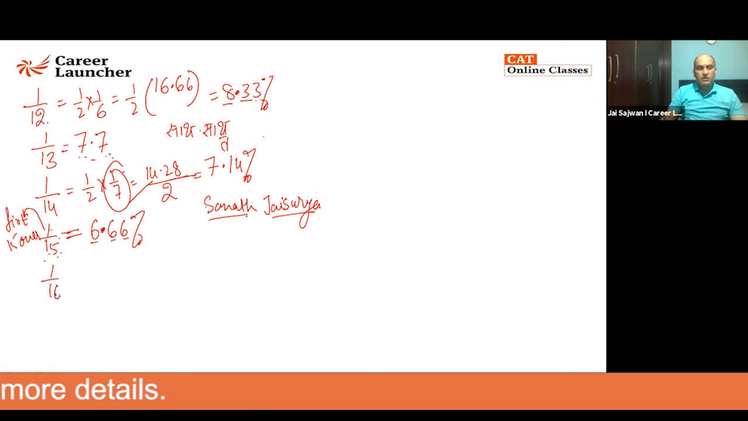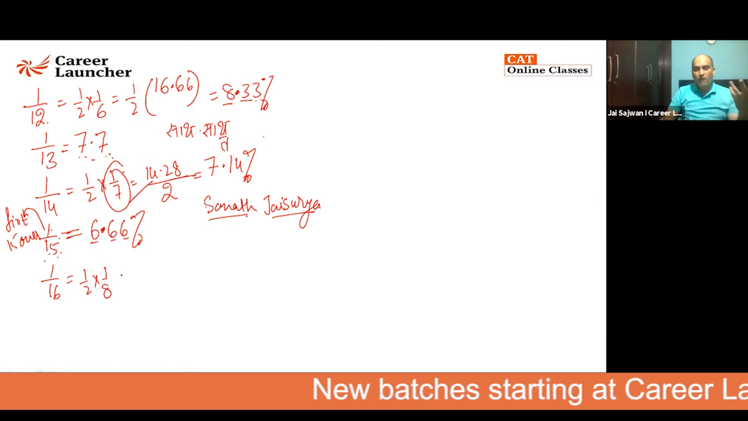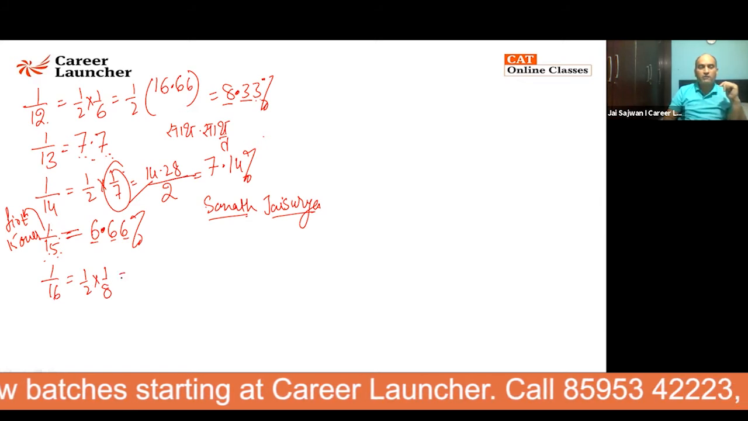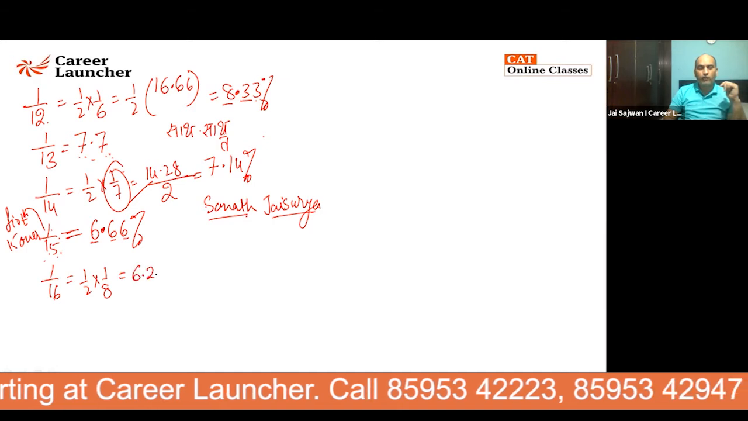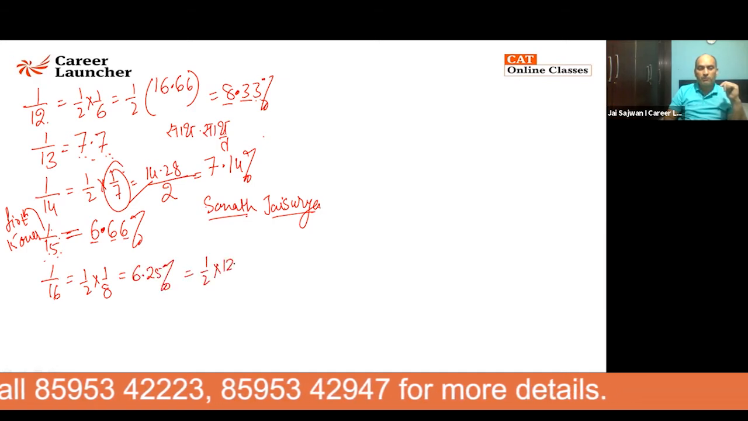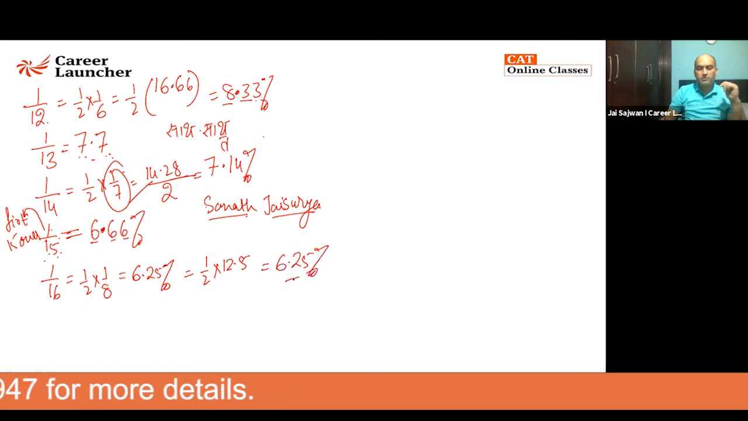So 1 by 16, I'll say it is half of 1 by 8. What is 1 by 8? We all know 1 by 4 is 25%. 1 by 8 is half of that, which you just saw, 12.5%. Half of that will come out to be 6.25%, my dear. Why? Because 1 by 8 is 12.5%. I'm going to half it. It gives you 6.25%. I'm sure it is clear to all of you.